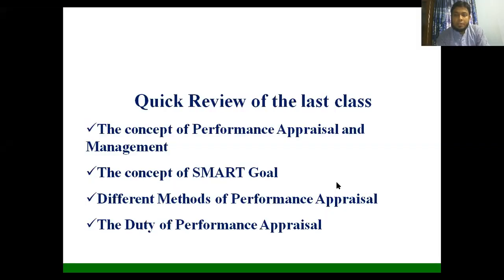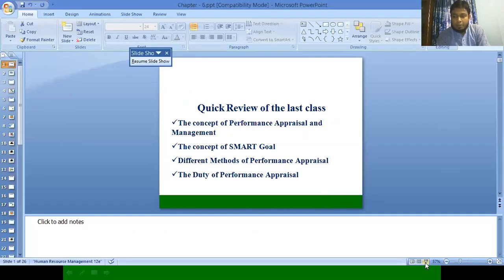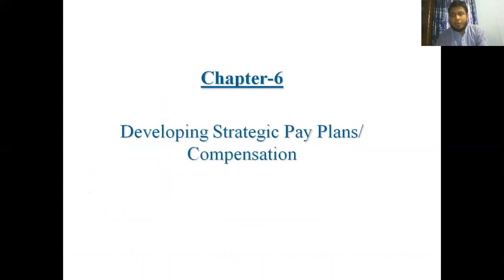Now we are going to the actual part of our journey, the area we are going to explore today. That is about a very important term, our compensation. So we will discuss that area of compensation. I'm making it a bit large so that you can see which area we are going to explore today. So yes, that is the term compensation, and that's what we are waiting for, having strategic decisions regarding these issues of compensation.